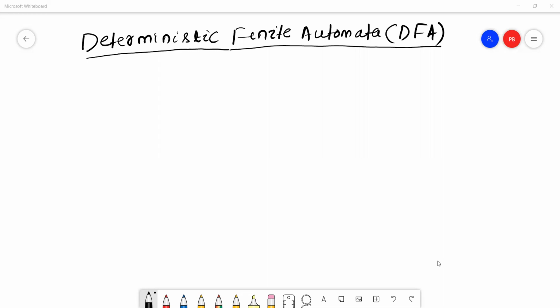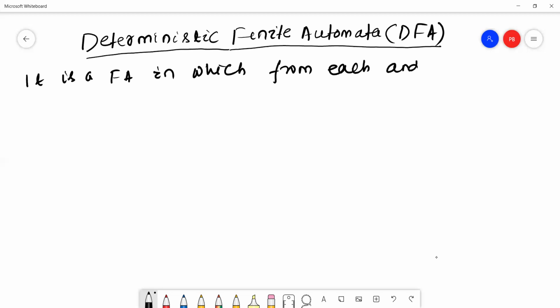What is the definition of deterministic finite automata?